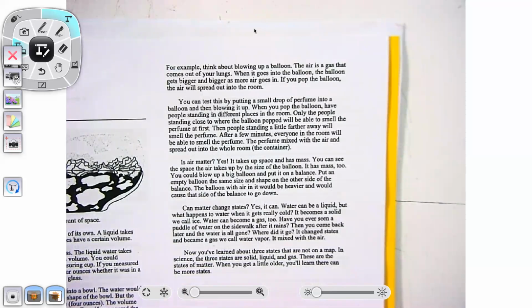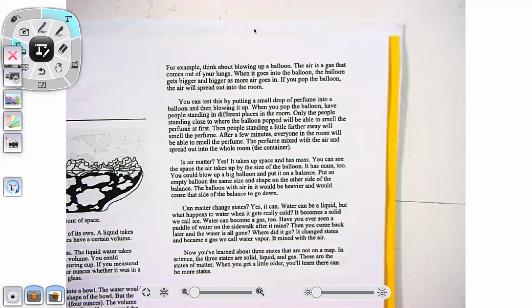You can test this by putting a small drop of perfume into the balloon and blowing it up. When you pop the balloon, have people standing in different places in the room. Only the people standing close to where the balloon popped will be able to smell the perfume at first. Then people standing a little farther away will smell the perfume. After a few minutes, everyone in the room will be able to smell the perfume. The perfume mixed with the air and spread out into the whole room, the container.